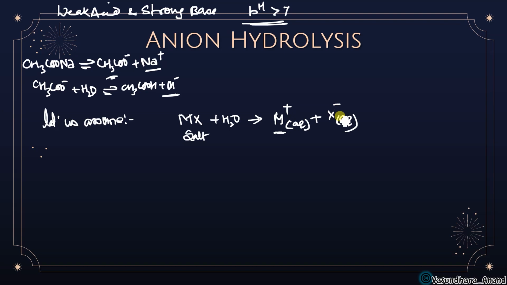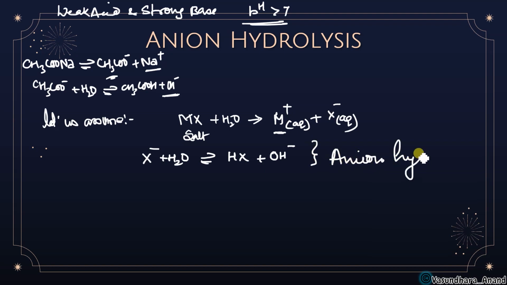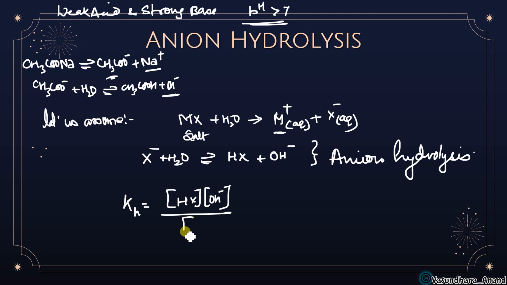Yes, so this is a part of weak acid, so that's why it will undergo hydrolysis, and X minus will undergo hydrolysis to give you HX plus OH minus. Any problem? Okay, so this is called anion hydrolysis. ये कहलाता है anion hydrolysis. And if I write KH for that, what I will write: HX OH minus upon X minus. Any problem in this? Okay, so now the next topic is, this is the KH for anion hydrolysis.